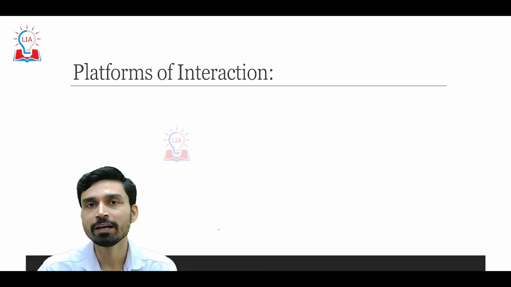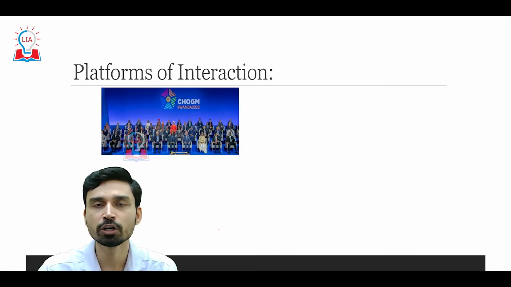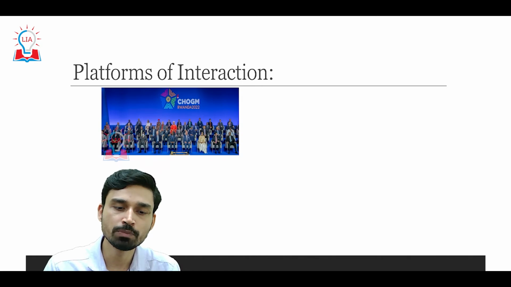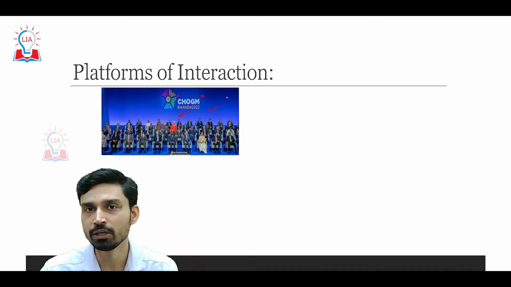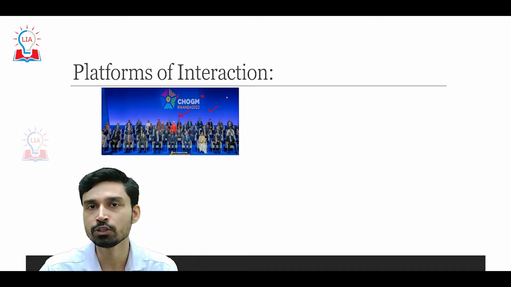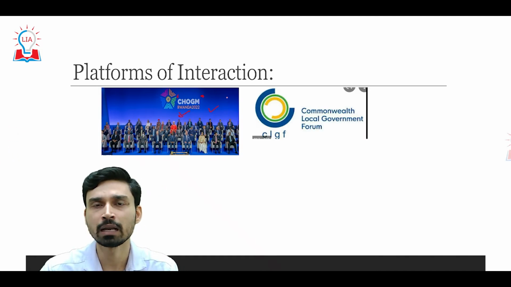Now, the Commonwealth provides a lot of platforms for interaction. The most important notable platform where countries continuously come together is called the Commonwealth Heads of Government Summit, which takes place biannually, that means every 2 years, where the heads of government of the member countries come together and discuss their bilateral and multilateral relations.